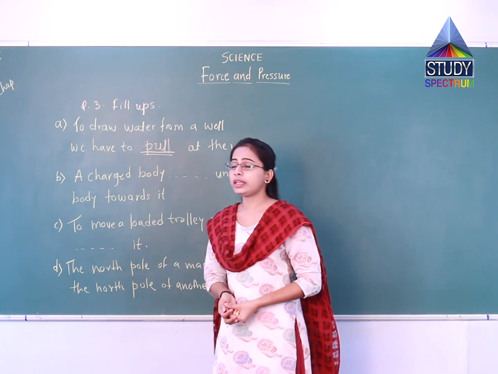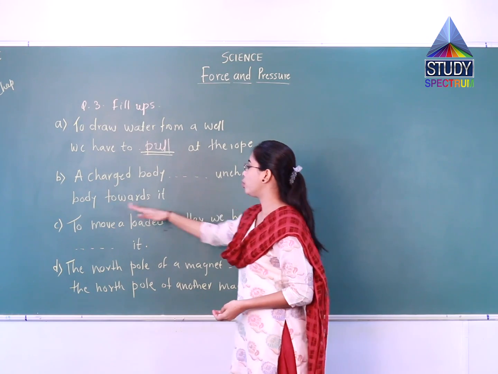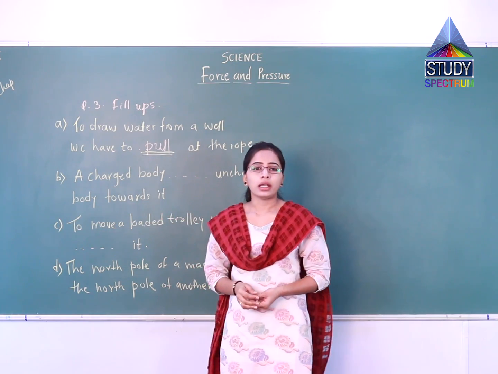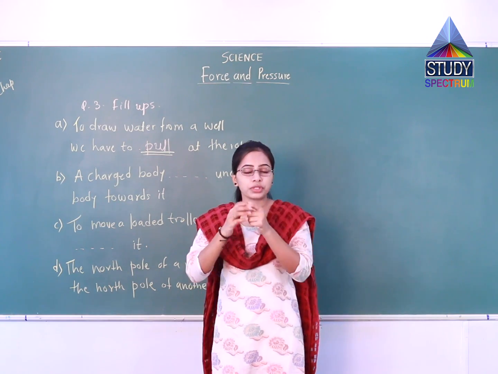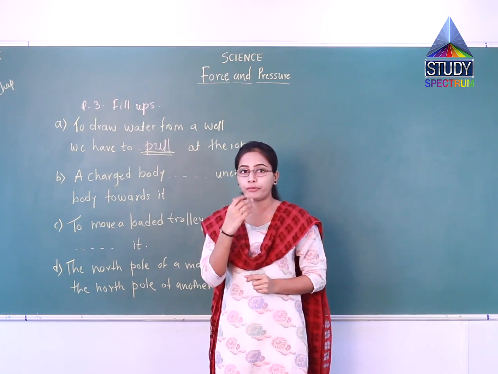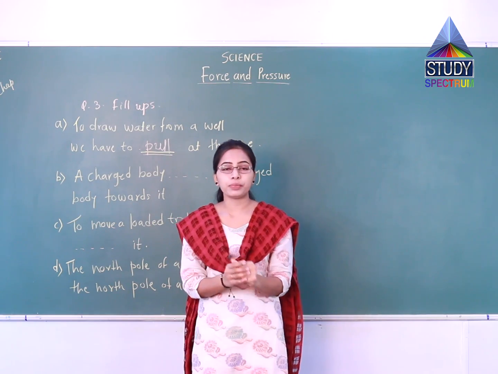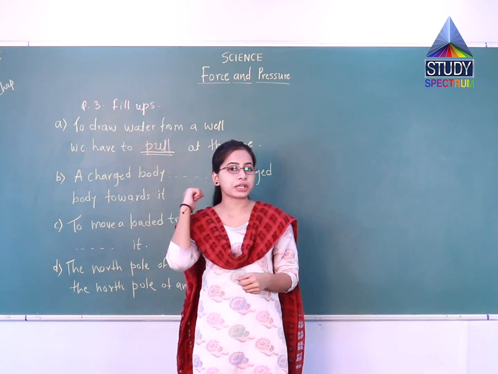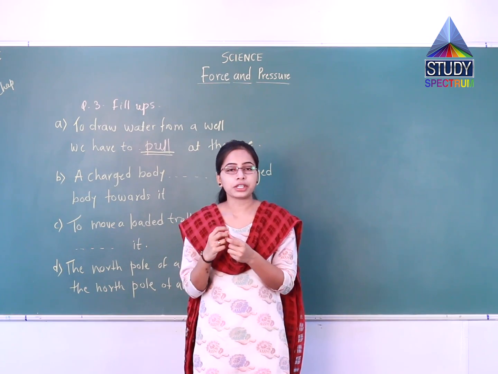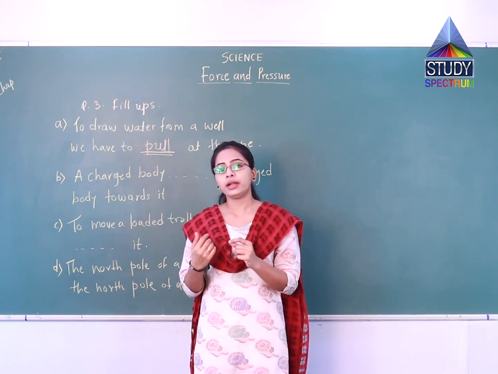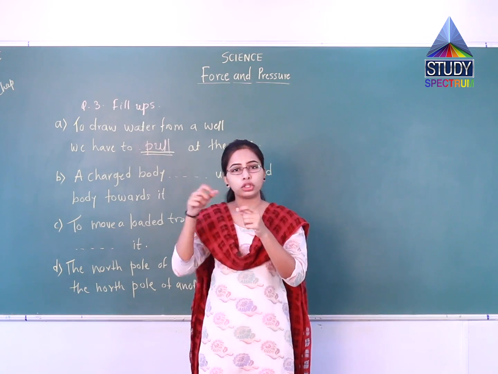Then second fill up you have, a charged body dash uncharged body towards it. Now here a charged body has some charge developed on it. For example, if you remember, I have mentioned the example of combing your dry hair. Because of that, electrons are separated, which are negatively charged, on the comb.